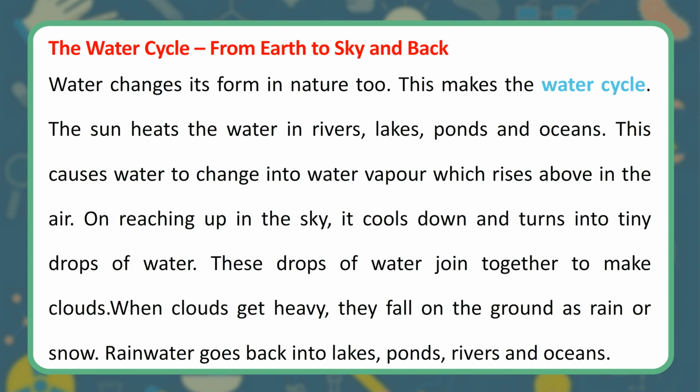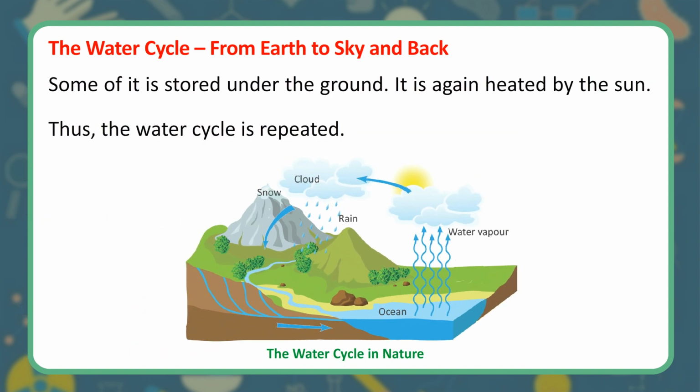When clouds get heavy, they fall on the ground as rain or snow. Rainwater goes back into lakes, ponds, rivers and oceans. Some of it is stored under the ground. It is again heated by the sun. Thus, the water cycle is repeated.